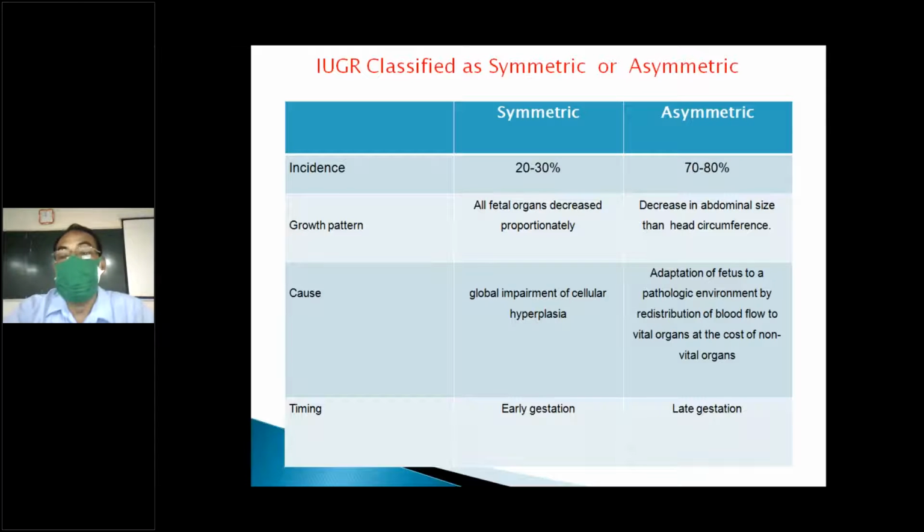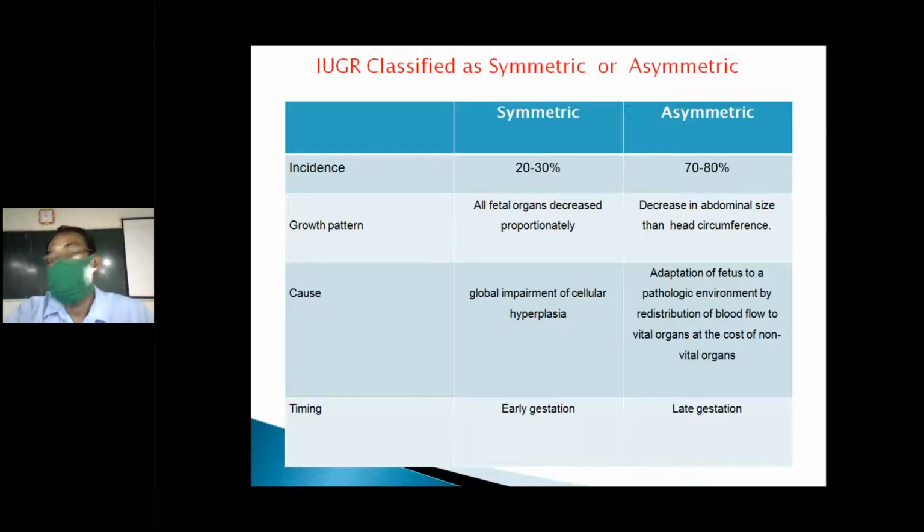But in case of asymmetrical, here we will see that discrepancy. Here the head circumference is normal, whereas the abdominal circumference is less. That means the baby is nutritionally affected, liver glycogen and all these things, a small child itself. So in case of symmetrical, both head circumference, leg circumference and abdomen are normal. Only the weight is less.